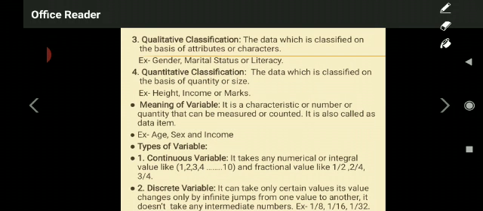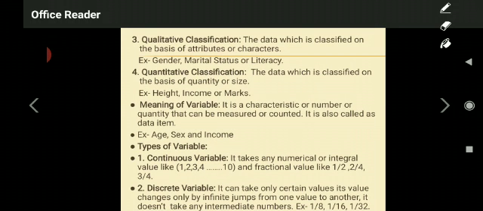But look at the second type of variable, discrete variable. It is very interesting, little different than continuous variable. It can take only certain values. Its value changes only by infinite jumps from one value to another. Here you have to understand very systematically. Discrete variable is not taking all the numerical or integral values. It takes random values. Okay. And there must be infinite jumps between the values. And it does not take any intermediate numbers.